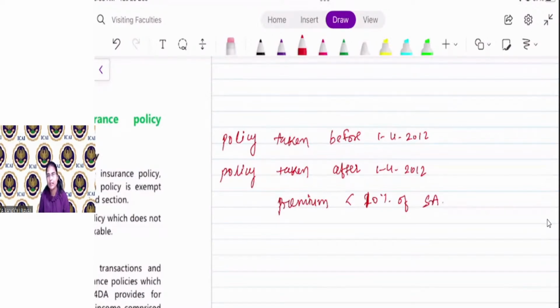If the policy is taken after 1st April 2012 and the premium paid for that policy is less than 10% of sum assured, then the maturity proceeds.